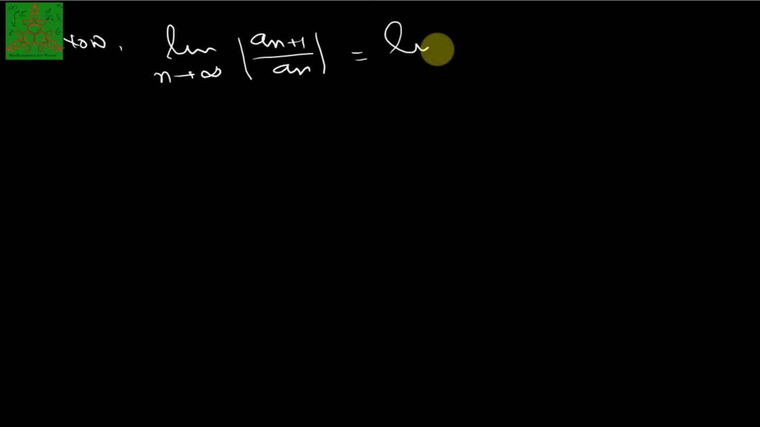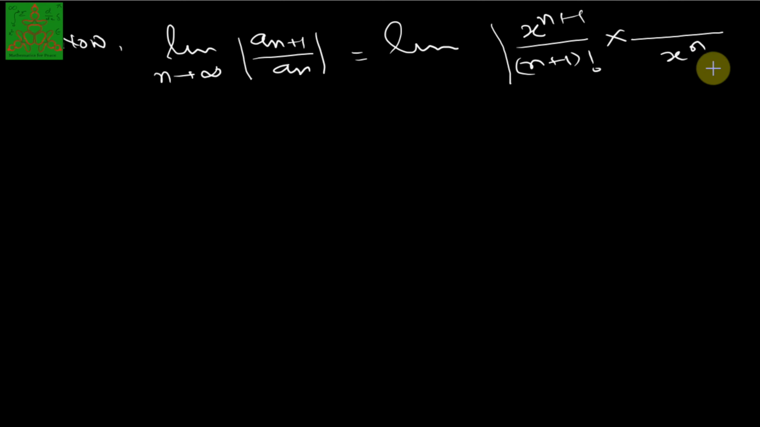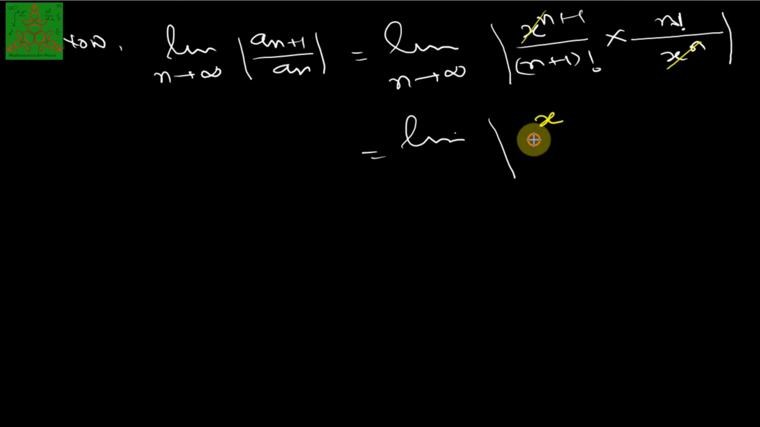So that is the limit of x power n plus 1 upon n plus 1 factorial into x raised to n, where the denominator n factorial goes to the numerator, so we have n factorial in the numerator, as n tends to infinity. You just observe that x raised to n will get cancelled out, only x is left in the numerator, and n factorial will cancel out, so only n plus 1 is left.